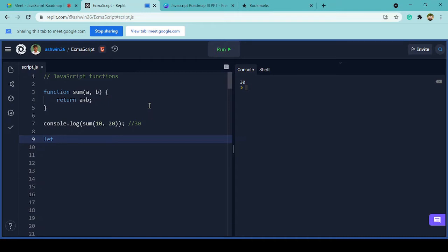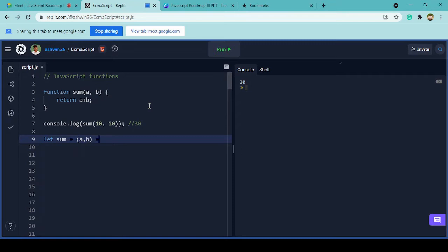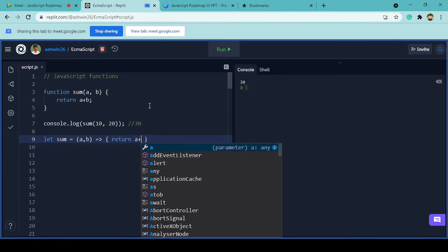But now what we can do is create a function like this, where we pass the arguments at the beginning using these brackets, and I will be using this arrow. So this arrow will be pointing to whatever logic we are going to give. Instead of putting that in one line, we can simply say I want to return a plus b.